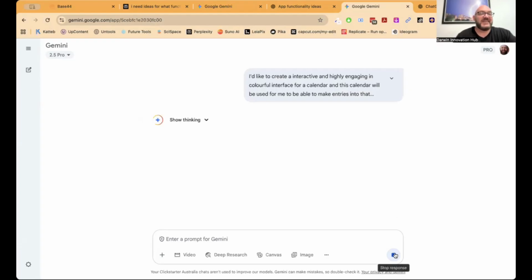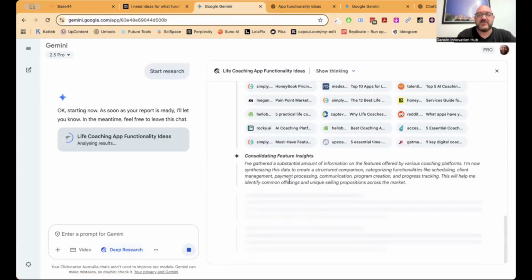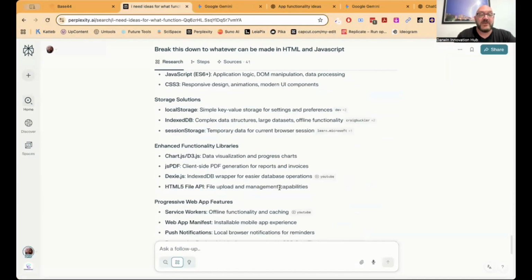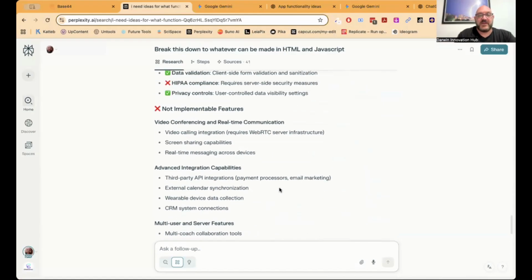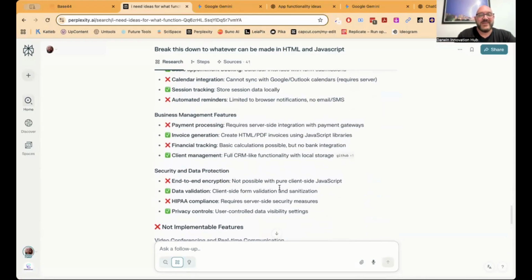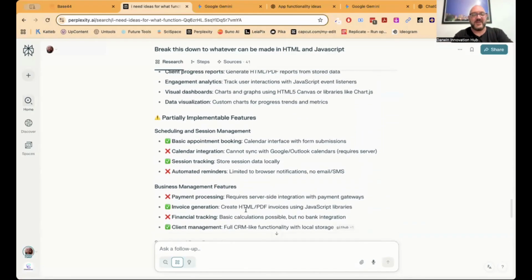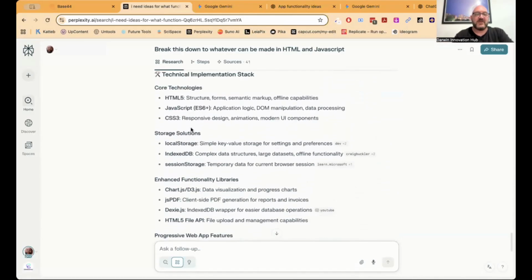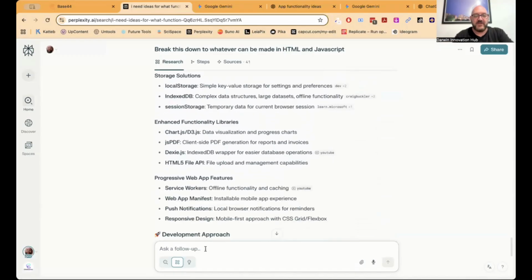Basically, it's just creating an interactive app that it's going to do hopefully in a canvas. So I might do a bit of research first. We'll see how that goes. Now back over here, we'll see this is still doing its deep research into what we may require for that big app we're going to build. But our guys here at Perplexity have pretty much broken it down already. They've said, here are the things that are implementable, and some of the things that aren't implementable. So we've got CSS3, HTML5.